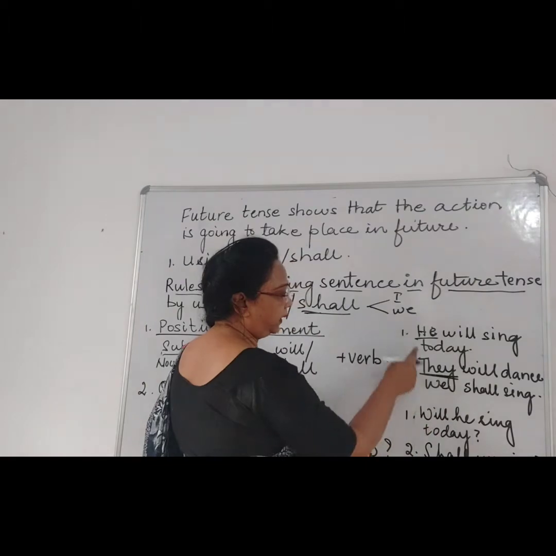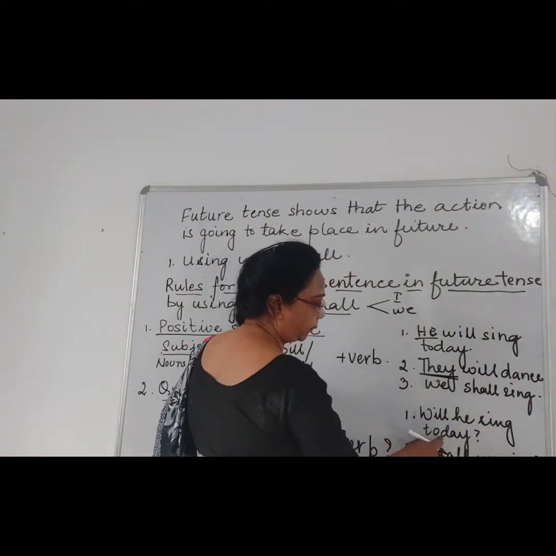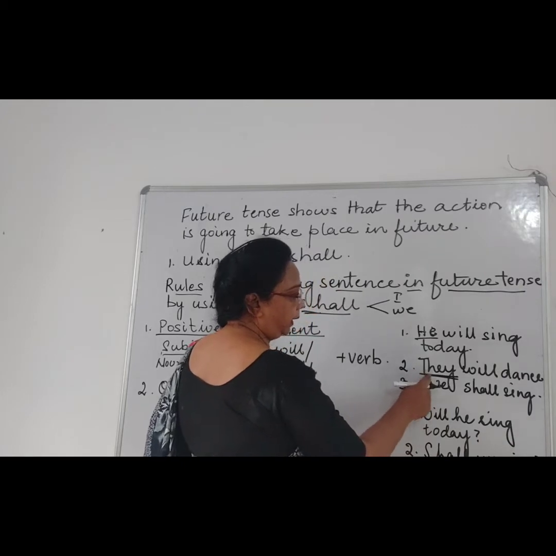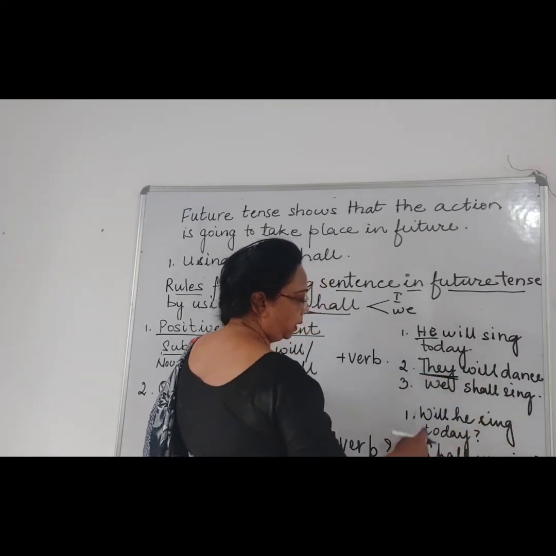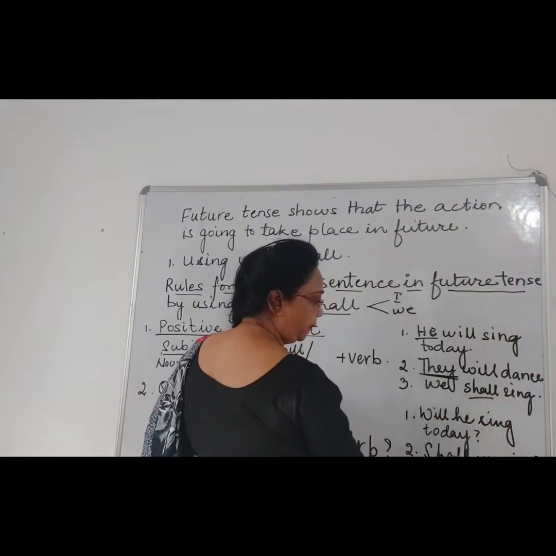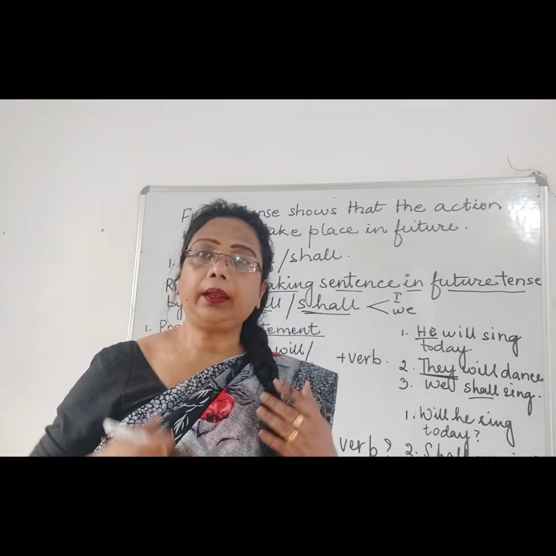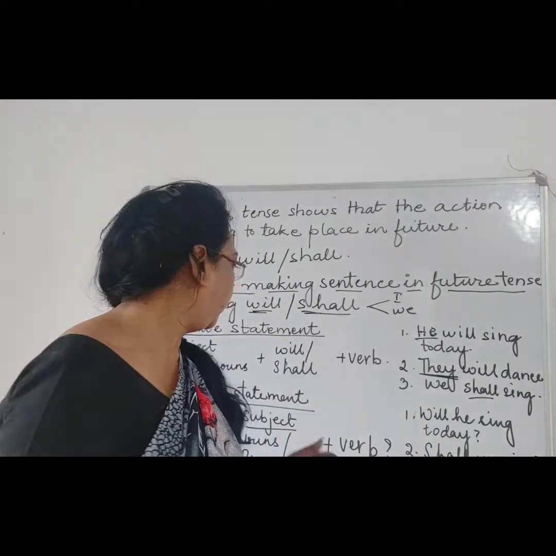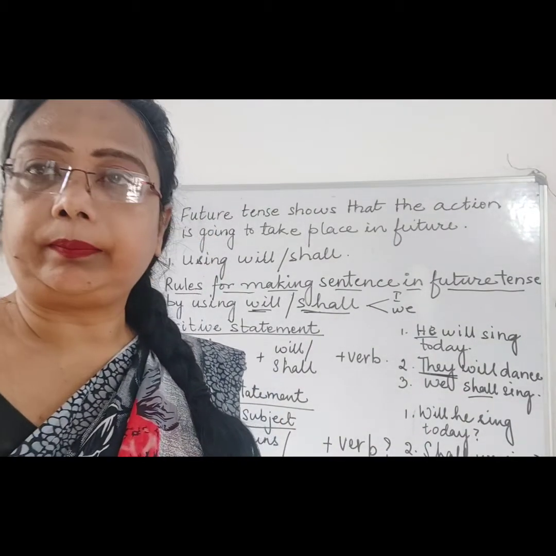Now I have converted this sentence into a question sentence: will he sing today? Next, they will dance: will they dance? Question mark. Now over here, we shall sing: shall we sing? Or shall I sing? In this way, we form question sentences using will and shall.